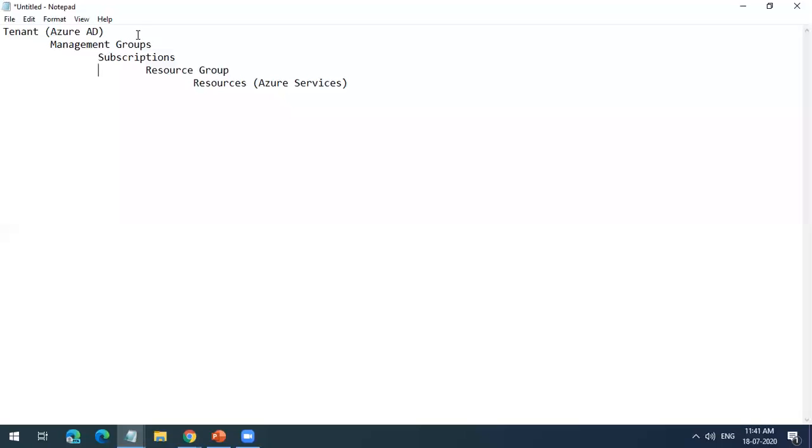Now, you can have access controls and policies at this level, access controls and policies at this level, and at this level you can only have access controls. You cannot have policies at the resource group level. So this is the hierarchy you have to understand.